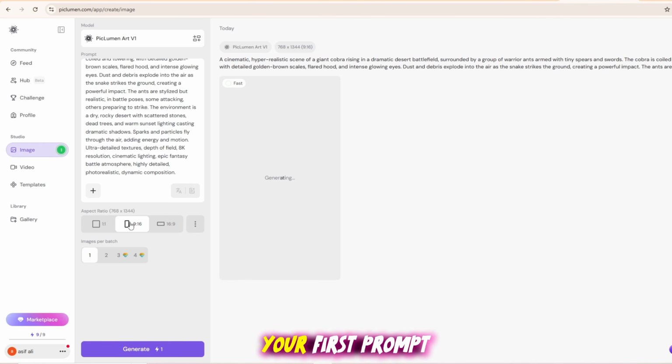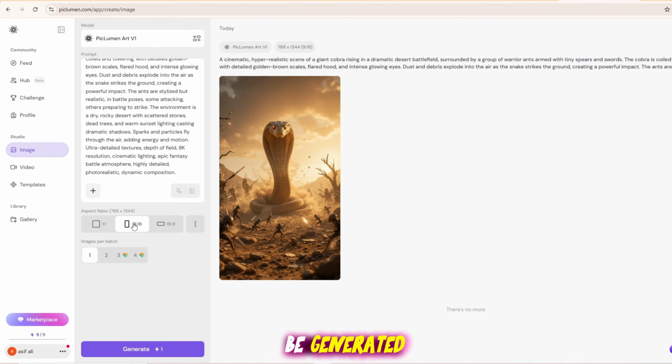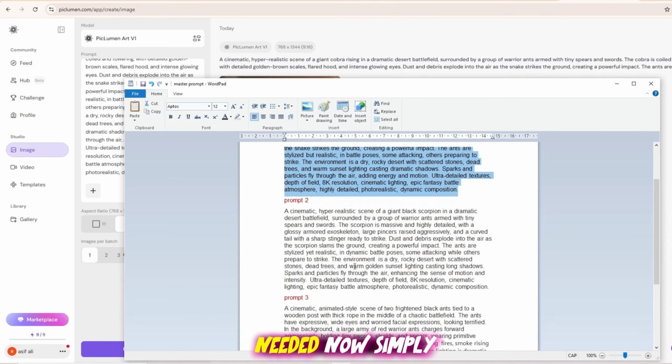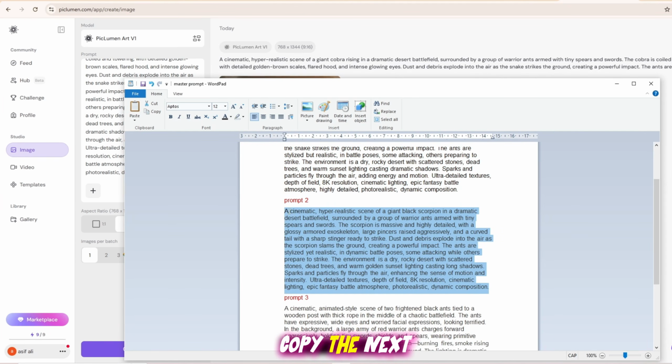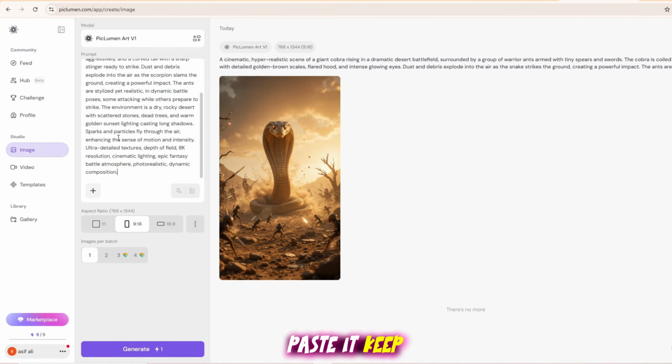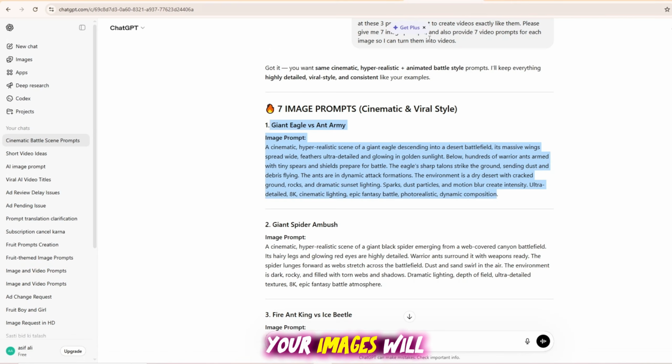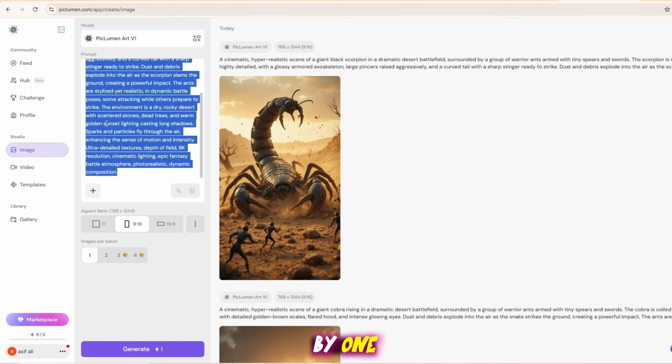After that, paste your first prompt. As soon as you paste it, your image will be generated. You can see the image looks amazing and exactly as needed. Now simply copy the next prompt, paste it, keep repeating. Your images will start generating one by one.